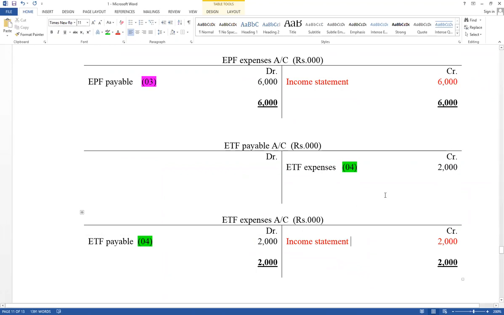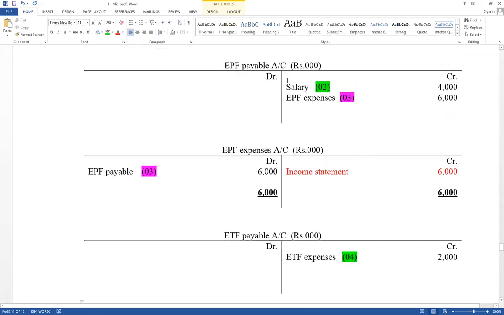And there are two liabilities available, EPF payable and ETF payable. Those are balance carried down. All the assets, liability and equity should be carried down. Therefore, difference value as a balance carried down. Here balance carried down, and here balance brought forward. This value should be included under current liability as a EPF payable. And ETF payable also same way.